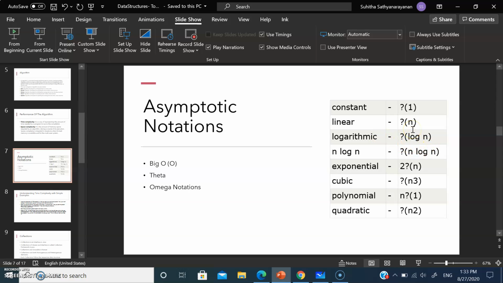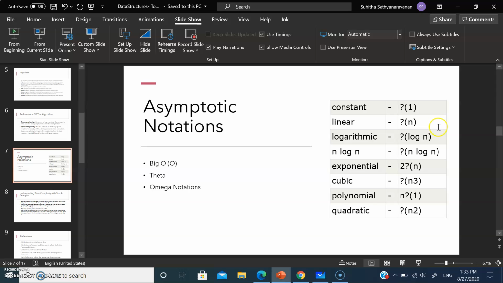Okay, so there are certain data structures, while you are doing searching algorithms or sorting algorithms, in that kind of scenario, when you try to divide the data into two halves and try to do searching, right? In that case, we will be going for log time complexity. That's denoted as log n.